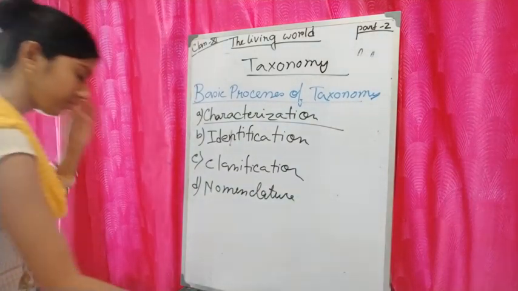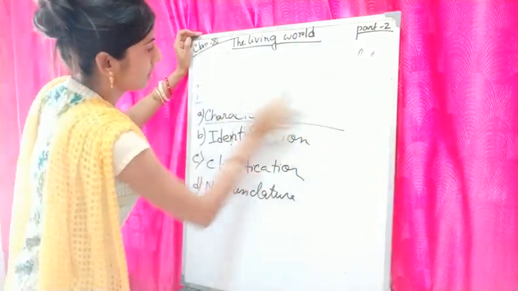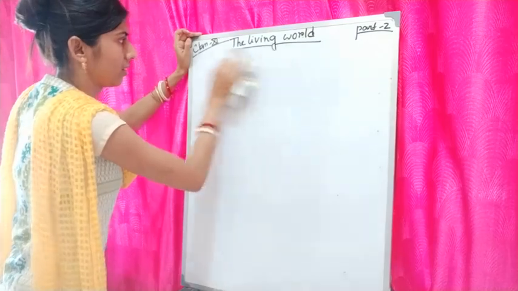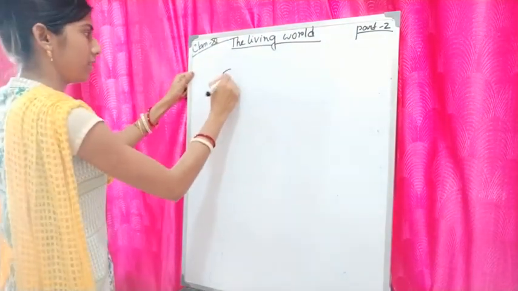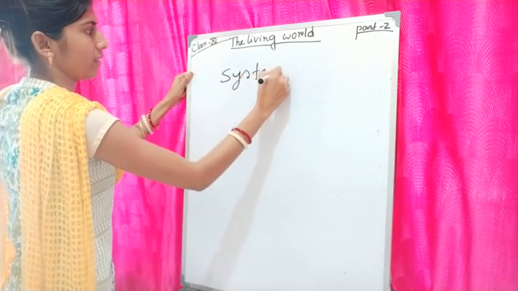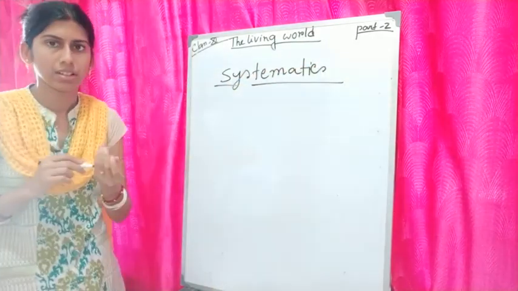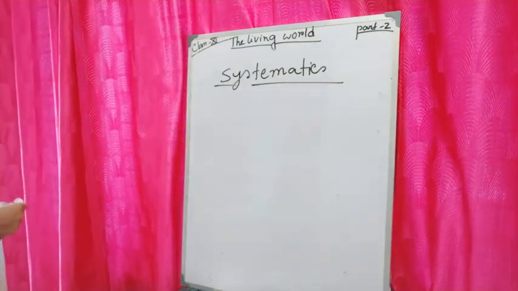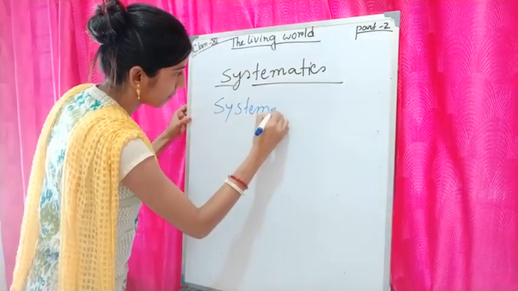So next, a new term is there, that is systematics. What is systematics and from where did that term come?